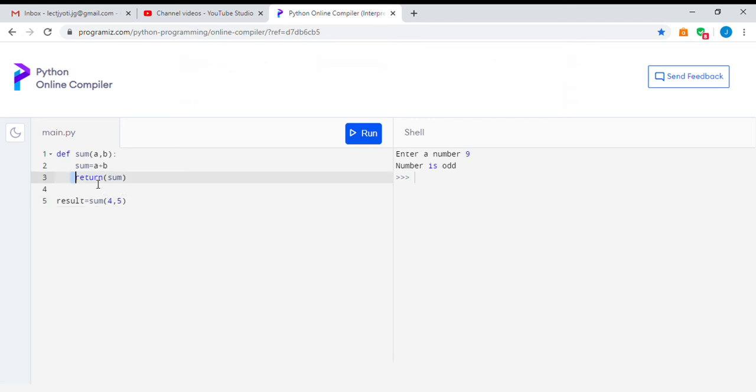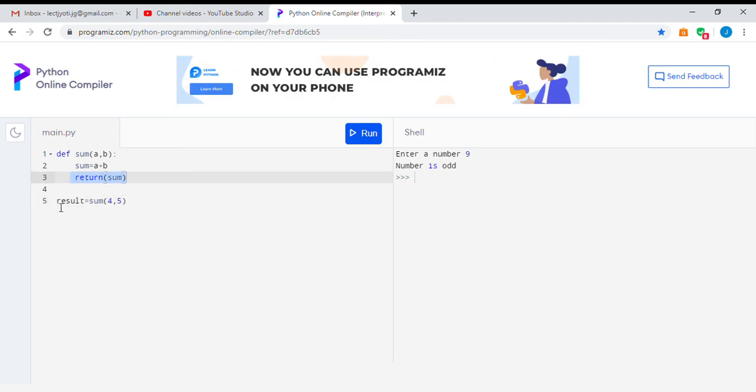Whenever a function is returning something, it must be caught in a variable. If it is returning a list or a string, accordingly there should be a variable. So we will print it now: print sum is equal to result.